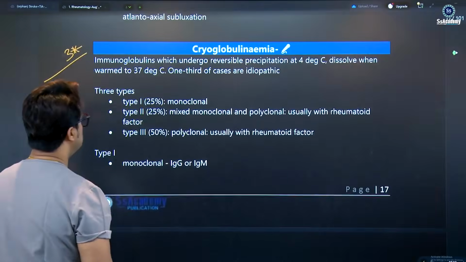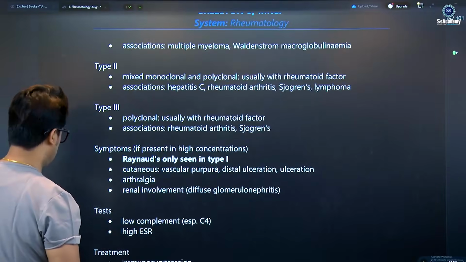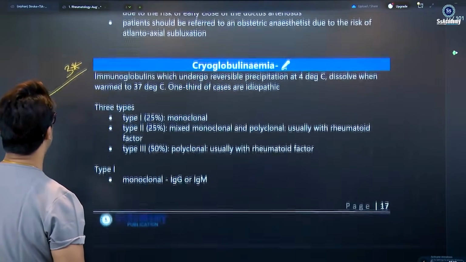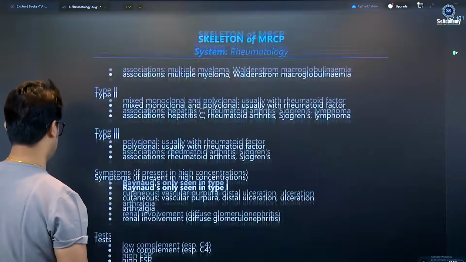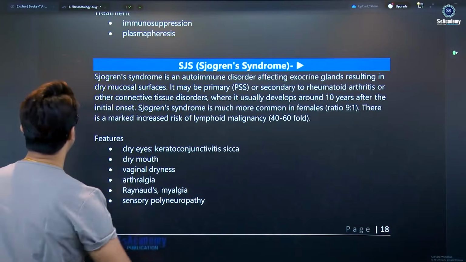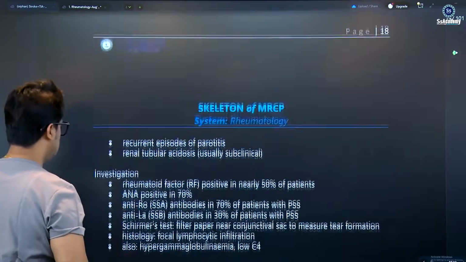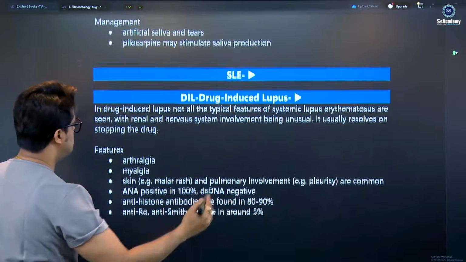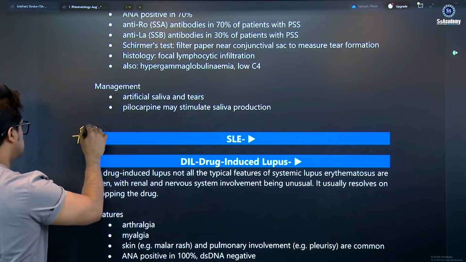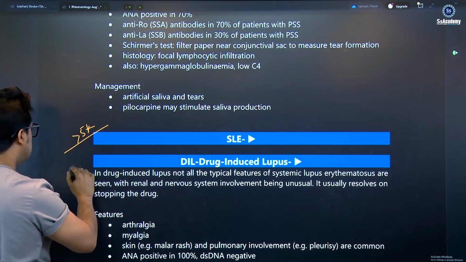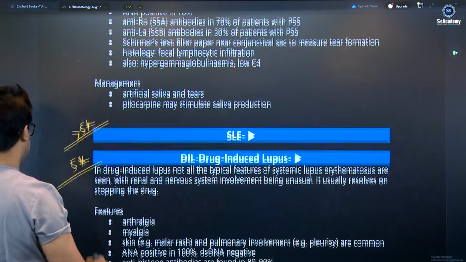Cryoglobulinemia is a very hot topic for the exam. I would love to give 3-star for part 1, but part 2 is a very hot topic for the exam, my dear. Sjogren syndrome is more than 5-star. I must tell you, this is a 7-star topic, my dear. Once again, SLE is definitely more than 5-star. You'll get the discussions and video lectures, my dear. Drug-induced lupus is more than 5-star. It's a very hot topic for the exam.